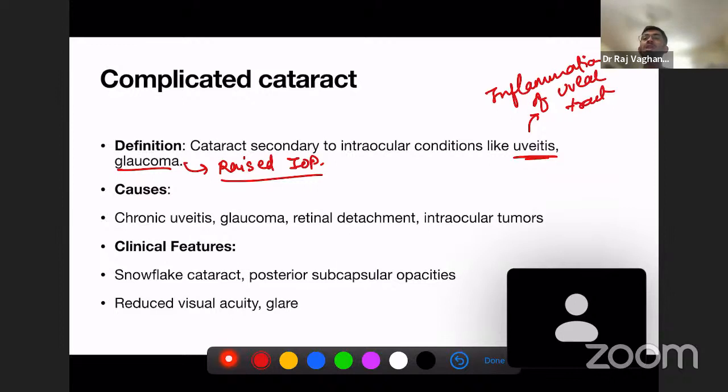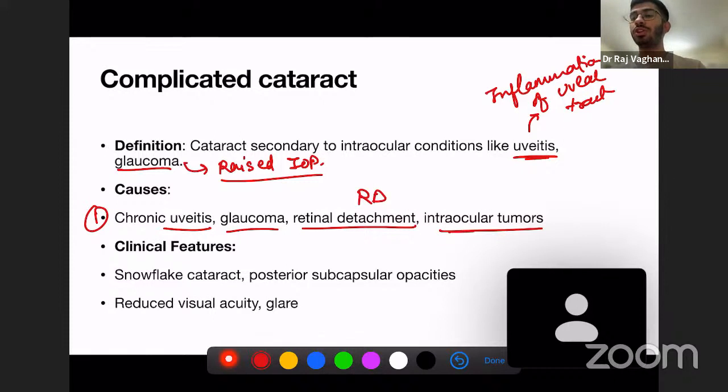Okay. So the cataract developing secondary to conditions like uveitis and glaucoma. Now, what are the causes of this? The causes also will be uveitis, glaucoma, retinal detachment, or intraocular tumors. Okay, so these are the 4 causes that can cause complicated cataract.